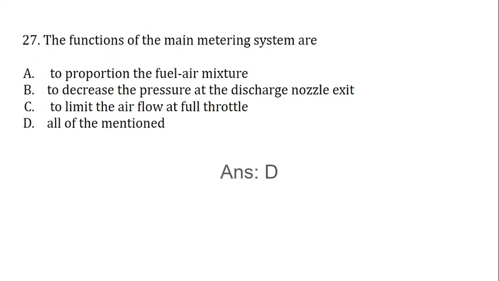The functions of the main metering system are to proportion the air-fuel mixture, to decrease the pressure at the discharge nozzle exit, to limit the airflow at full throttle, all of the mentioned. The correct answer is D, all of the mentioned.